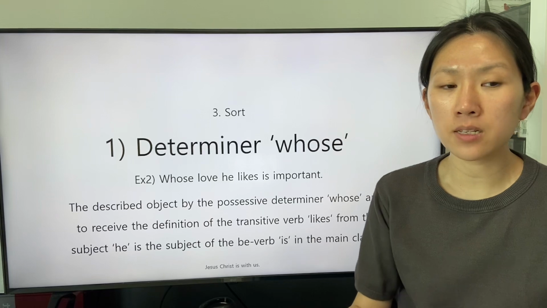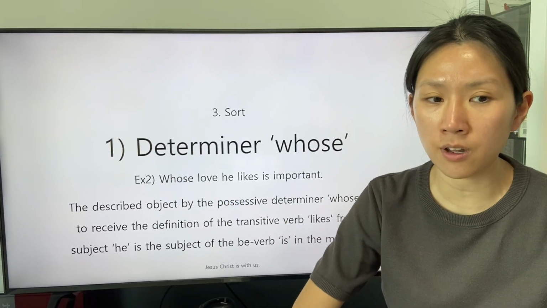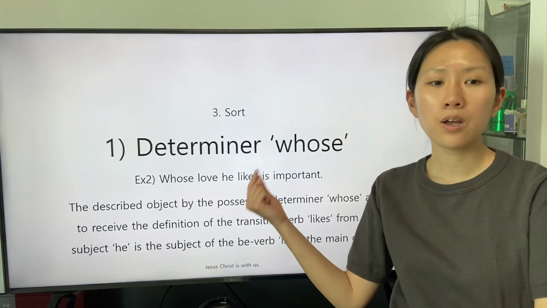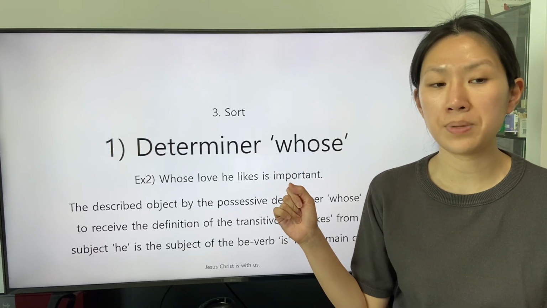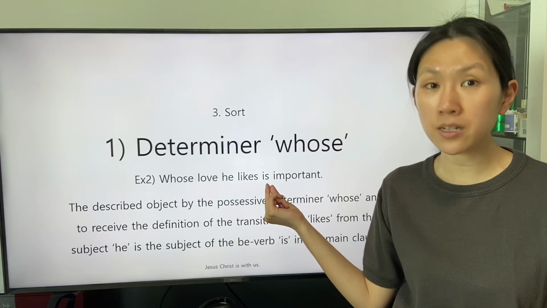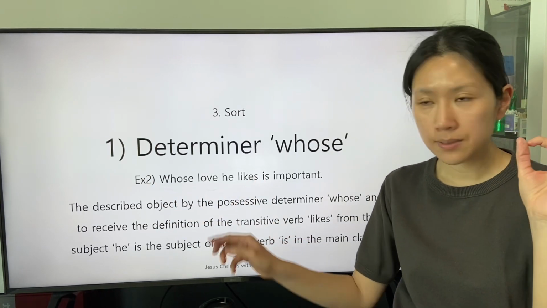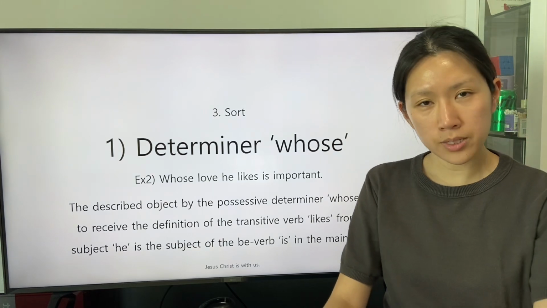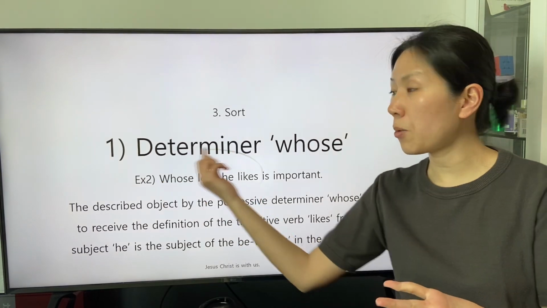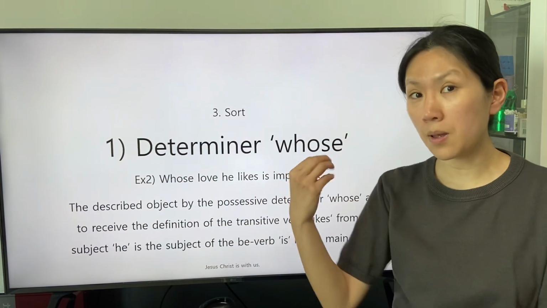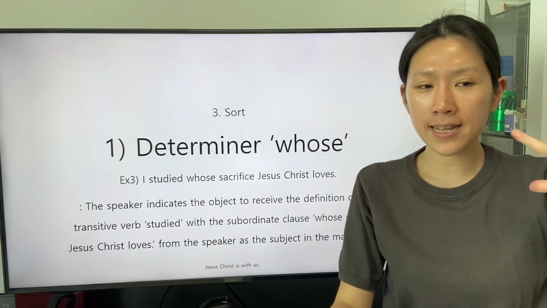The described object by the possessive determiner whose and to receive the definition of the transitive verb likes from the subject he is the subject of the be verb is in the main clause. The entire subordinate clause indicates the described object. The described object in the subordinate clause is applied as the subject of the be verb is in the sentence. The third sentence is this.